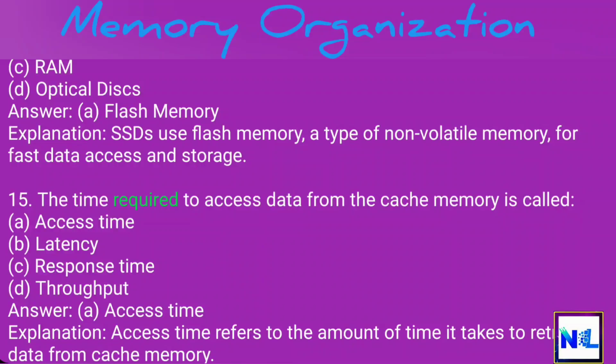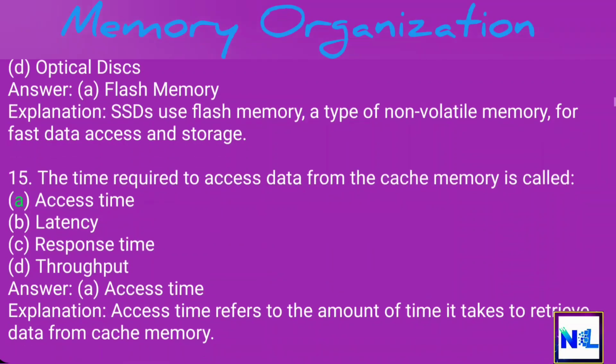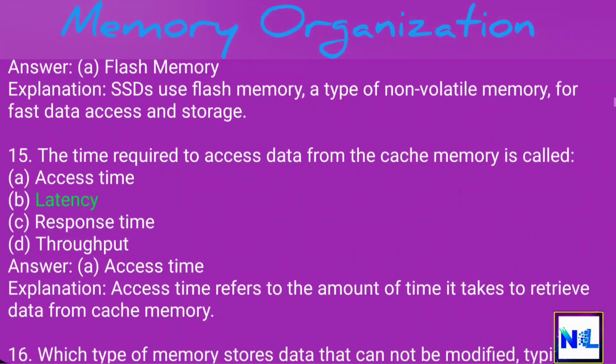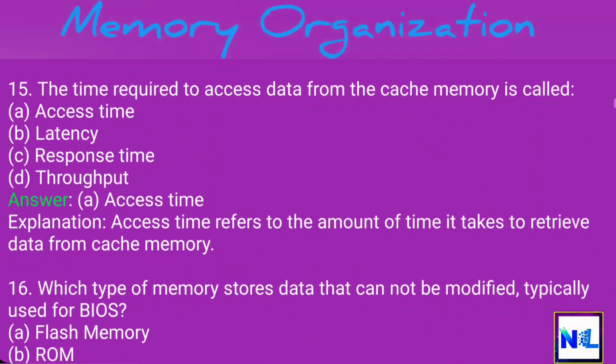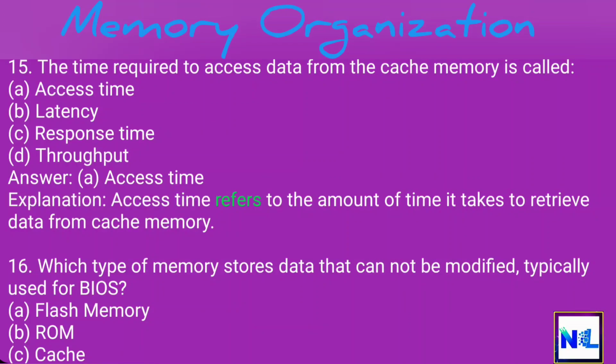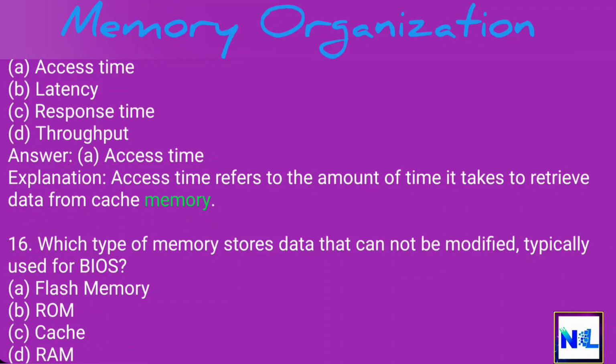15. The time required to access data from the cache memory is called A. Access time. B. Latency. C. Response time. D. Throughput. Answer: A. Access time. Explanation: access time refers to the amount of time it takes to retrieve data from cache memory.